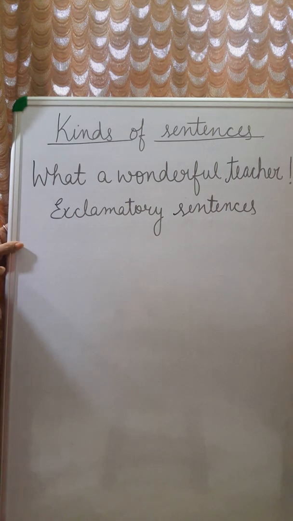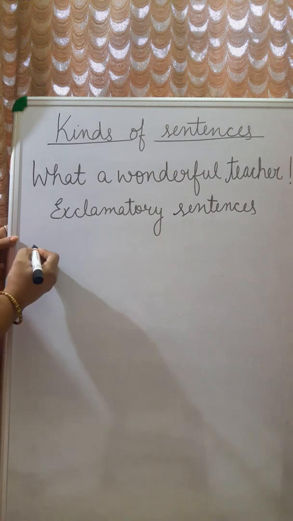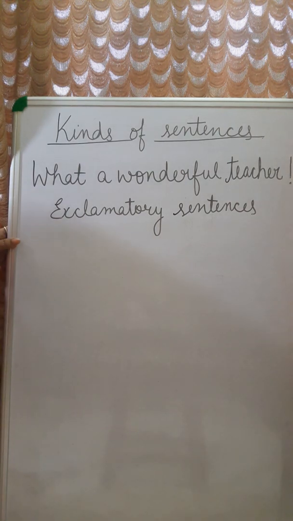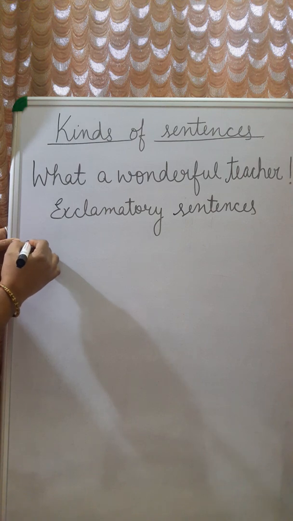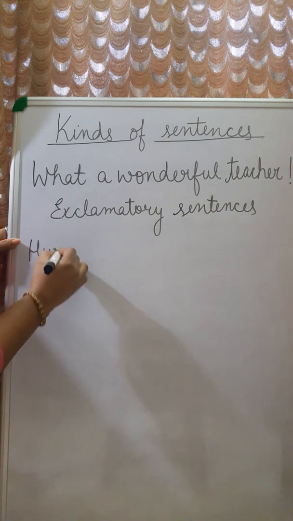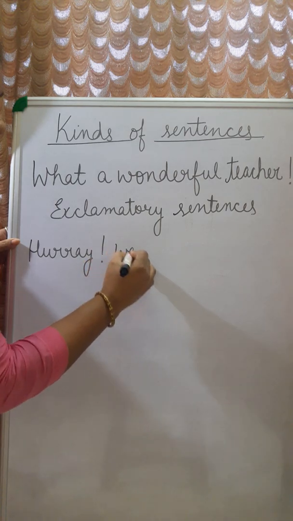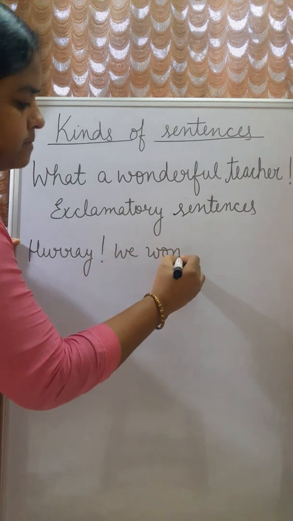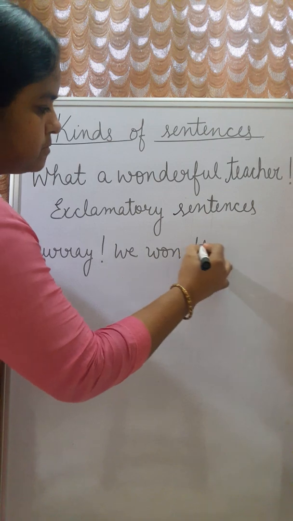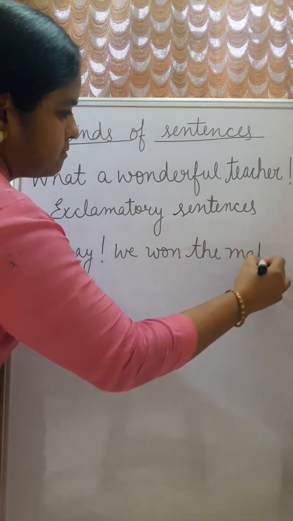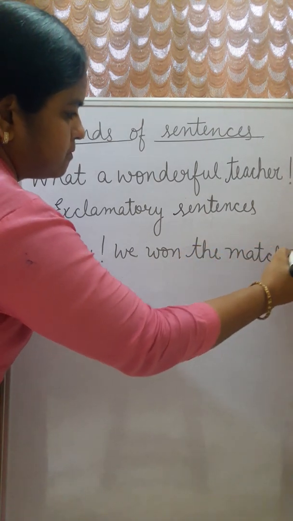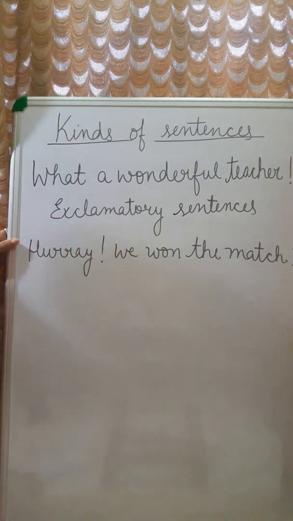Children, there are many words which are used in exclamatory sentences, like hooray, we won the match. This is also showing the emotion of the speaker. The speaker is very excited.